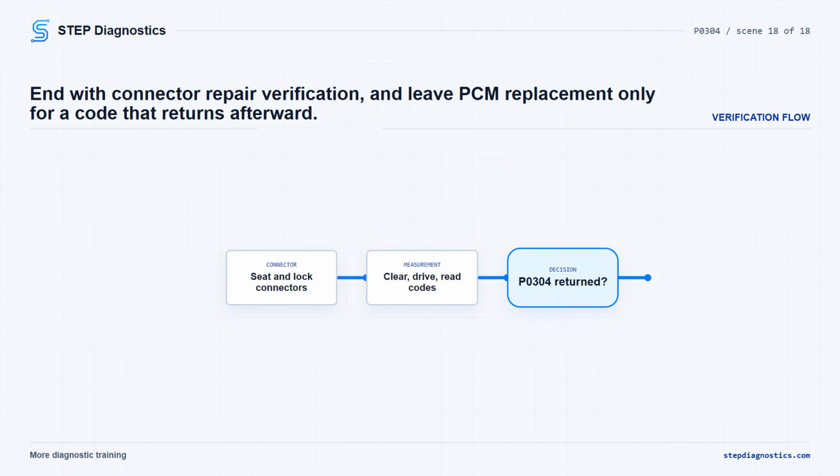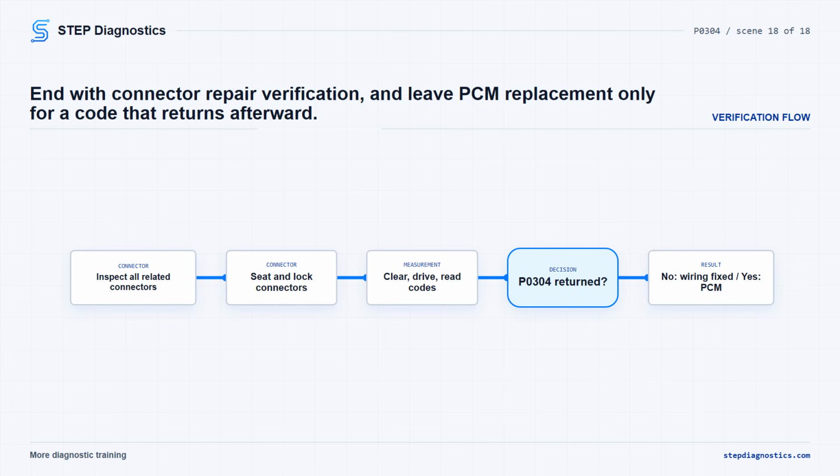Repair anything you find. Then reconnect the PCM, inline and component connectors, making sure every connector is fully seated and locked. Erase the DTCs, operate or test drive the truck under the monitor in captured conditions, then read DTCs again. If P0304 does not return, the wiring or poor connection problem has been repaired. If it does return after this full connection check, replace and program the PCM, then verify the repair and confirm the code stays gone. The takeaway is simple.